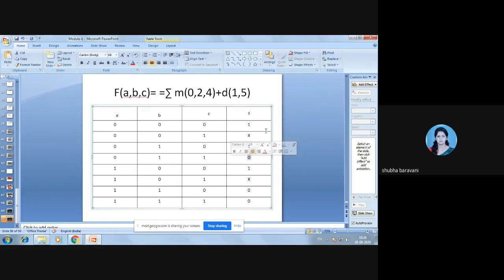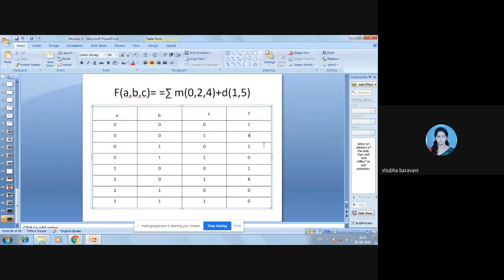Cells 0 and 1 could form a group. If there was 1 here, I could have mapped this in the K-map. But now X is there, so here I get an advantage that I can take 1 here.